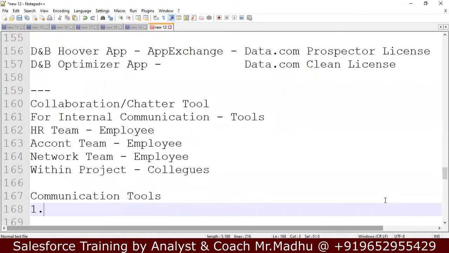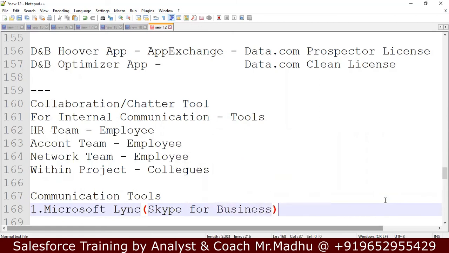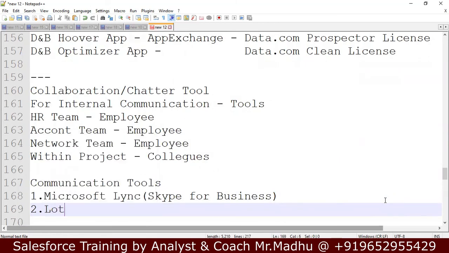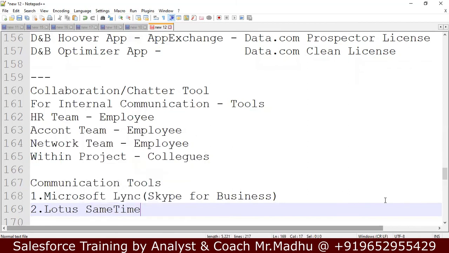The first thing is Microsoft Lync. This is a communication tool. It is Skype for Business. And the second thing is Lotus Sametime. This is from IBM.